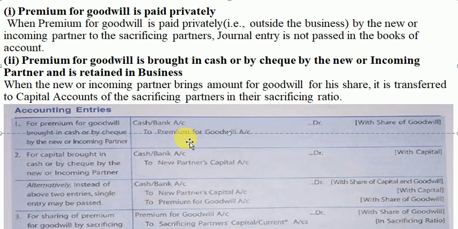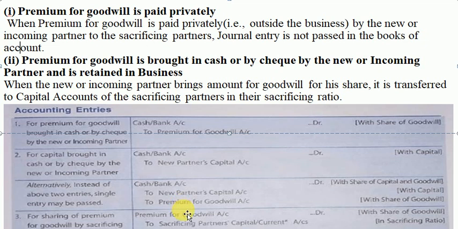I told you that whenever a new partner comes, he brings with him two things. One is premium for goodwill, and what was the second thing? Second thing is his own capital. So for that the entry is cash or bank account debit to new partner's capital account. We can even make a compound entry for entry number 1 and 2: cash or bank account debit to new partner's capital account and premium for goodwill account. I hope you got this.